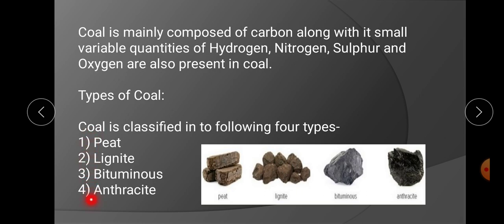From peat to anthracite, the percentage of carbon increases and the calorific value of the coal depends on carbon percentage. So as the percentage of carbon increases from peat to anthracite, calorific value also increases. Calorific value is the measure of deciding the amount of heat obtained from a particular fuel.